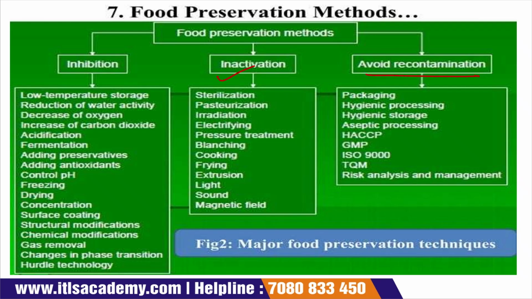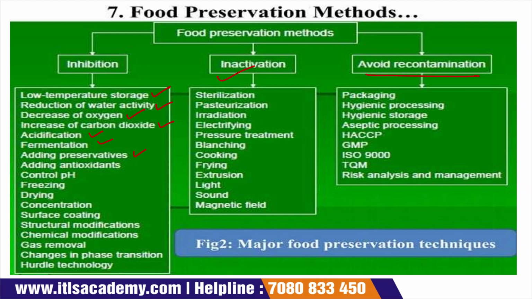Now if we talk about inhibition, in that case we decrease the temperature during storage, like in freezing and refrigeration, reduce water activity like in dry food products, decrease oxygen, which comes under modern packaging techniques, increase carbon dioxide, acidification, fermentation, and addition of preservatives.